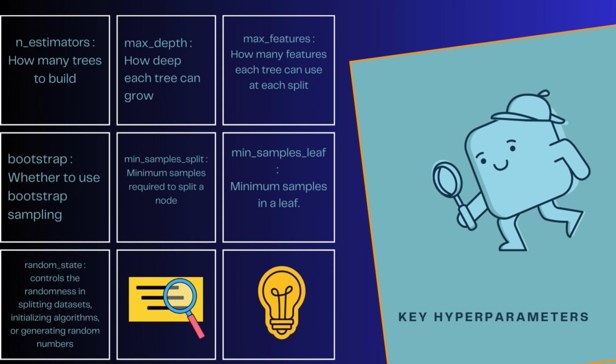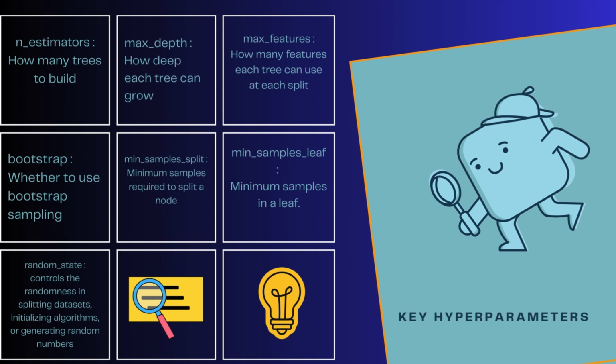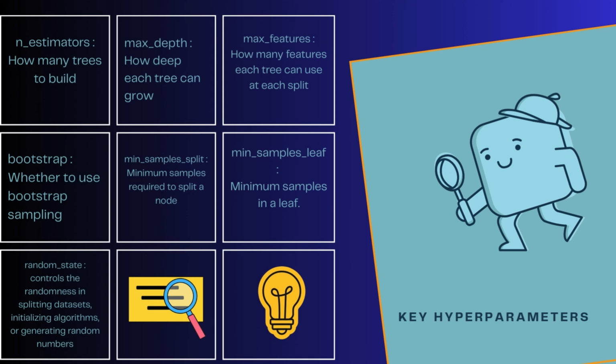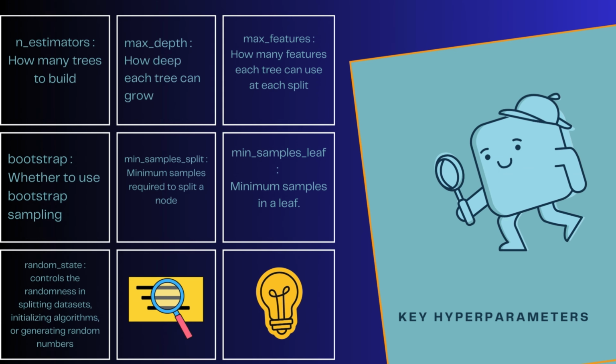The key parameters: n_estimators, so how many trees to build. More trees equals more stability, but slower. Max depth is how deep each tree can grow. Deep trees lead to more complexity and more overfitting. Shallow trees are simpler and lead to less overfitting.